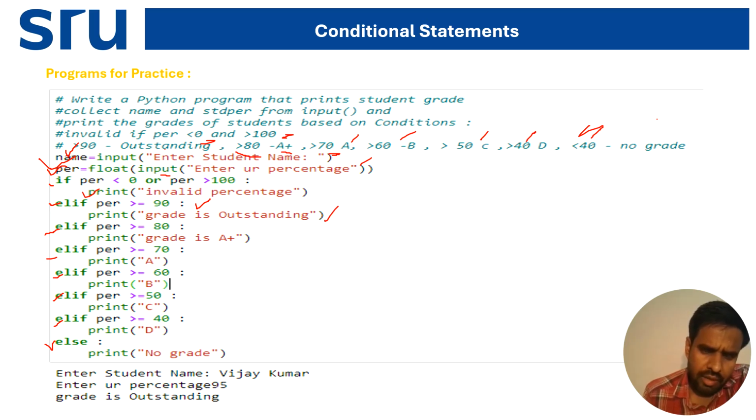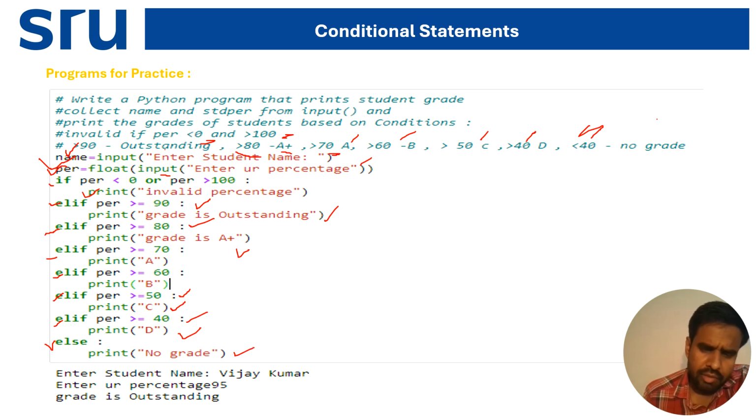Elif if the percentage is greater than 80, it will print grade is A plus. If greater than 70, it will print A. Elif greater than 60, it will print B. Elif greater than 50, it will print C. Elif per is greater than 40, it will print D. Else it will print no grade.